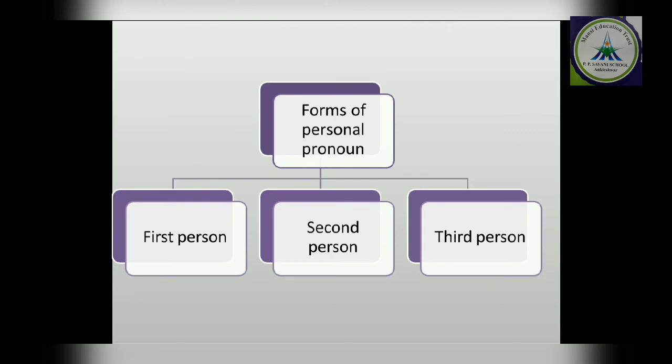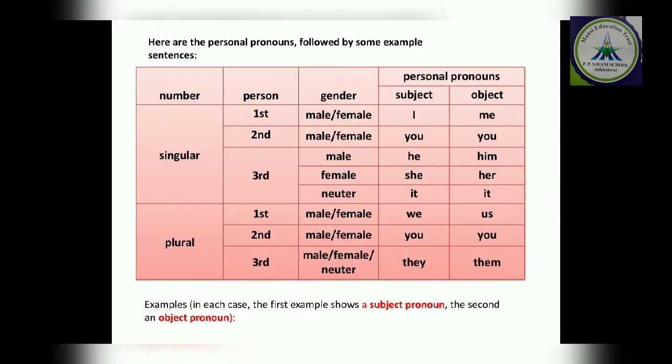Here, in personal pronoun, we are having 3 persons. First person, second person, third person. Here I have given you the table. Later on I will discuss what is first person, second person and third person. Here is the table in which you can use the personal pronoun accordingly.